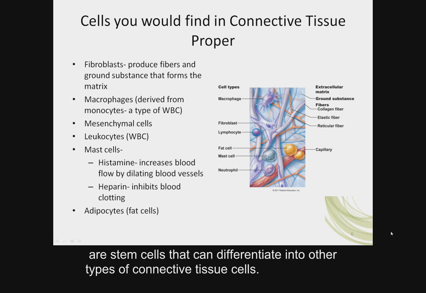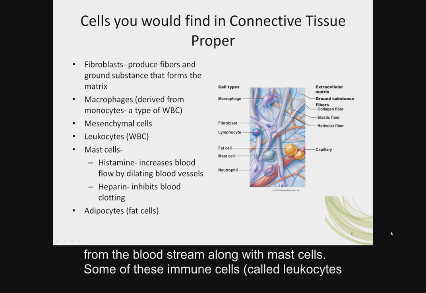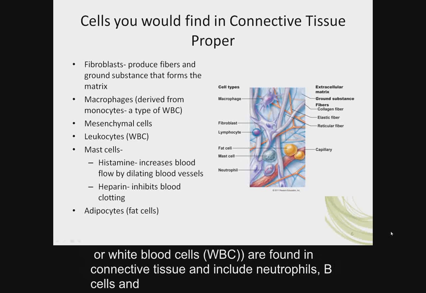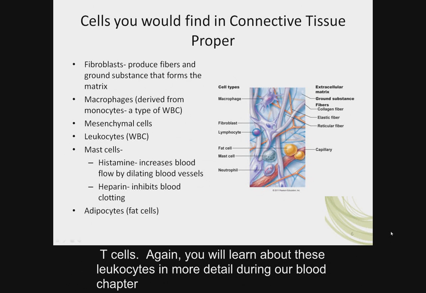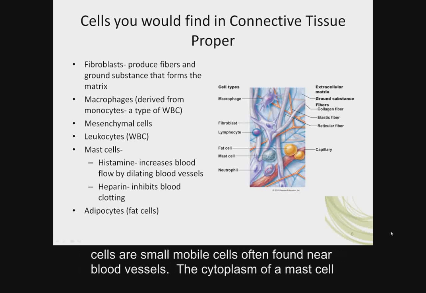Mesenchymal cells, again, are stem cells that can differentiate into other types of connective tissue cells. Wandering cells include leukocytes responding to tissue macrophage signals that arrive from the bloodstream along with mast cells. Some of these immune cells, called leukocytes or white blood cells, are found in connective tissue and include neutrophils, B cells, and T cells. Again, you will learn about these leukocytes in more detail during our blood chapter, but for right now, just realize that these are cells important for fighting infections.